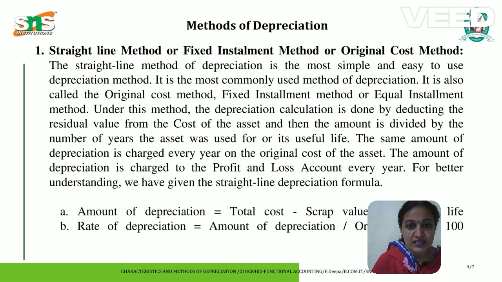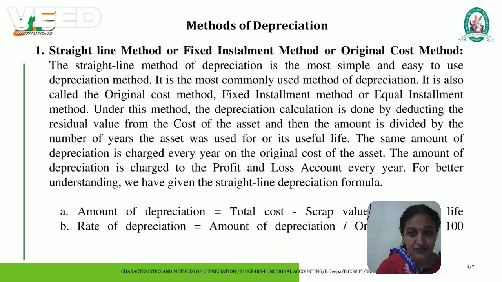Under this method, the depreciation calculation is done by reducing the residual value from the cost of the asset, and then the amount is divided by the number of years the asset was used for, or its useful life. The same amount of depreciation is charged every year on the original cost of the asset.